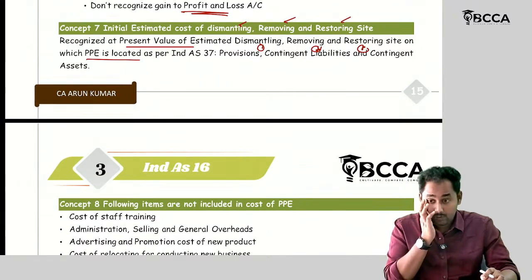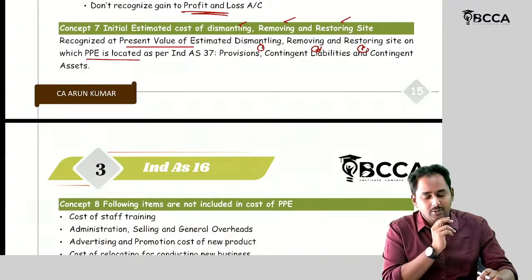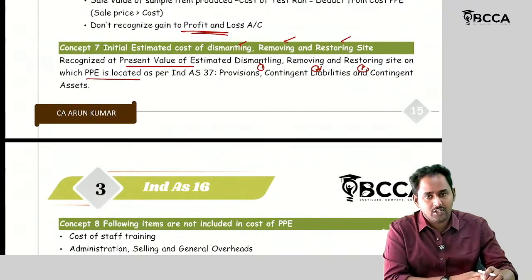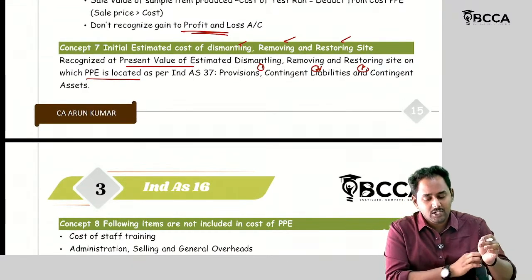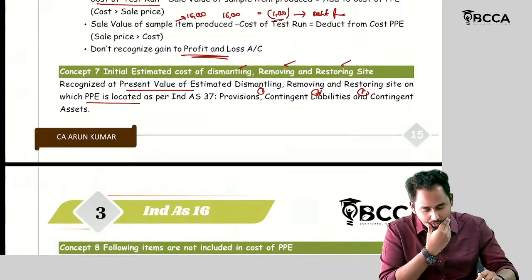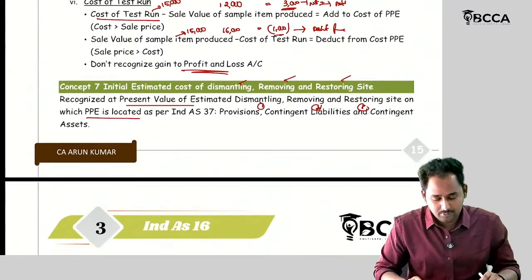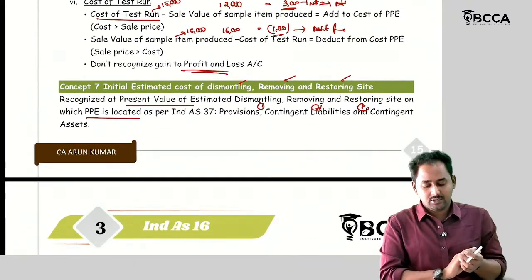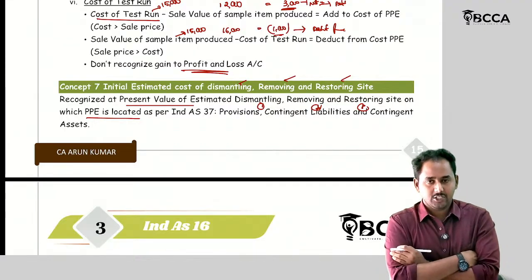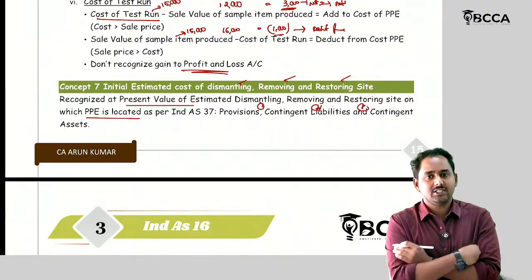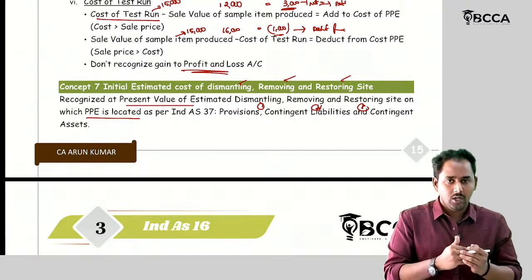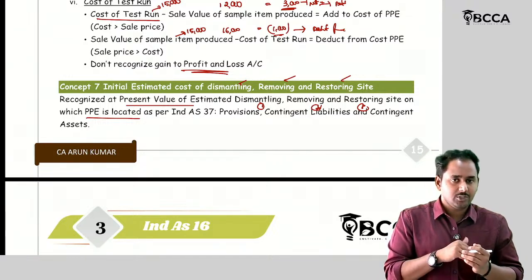Okay. So once we are solving the problem, you can get better clarity. If you are going to incur 5 lakh rupees with respect to the dismantling of this machinery or some assets over there, in that case the present value of those expenses should be included in the cost of the asset today, because I should present this asset in my balance sheet today itself, right?